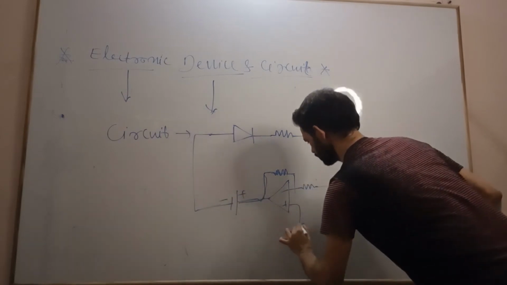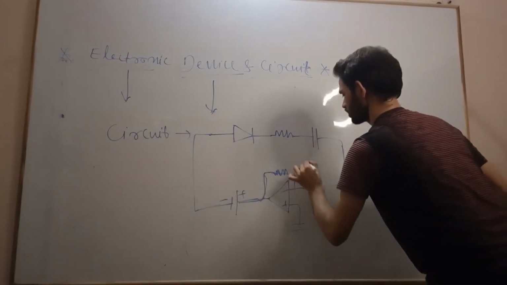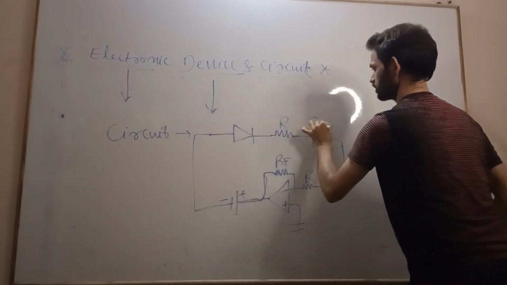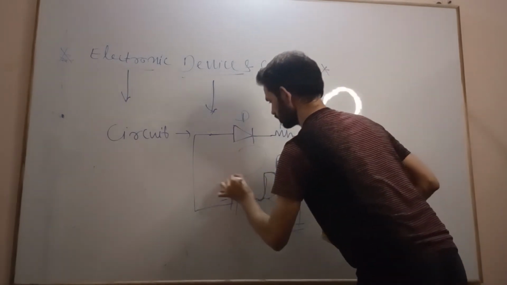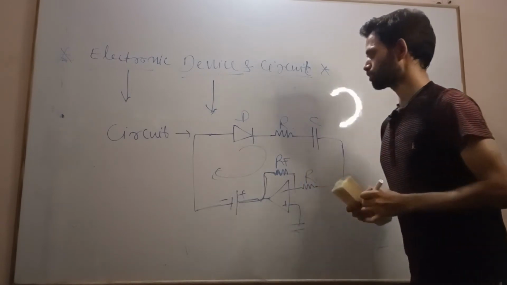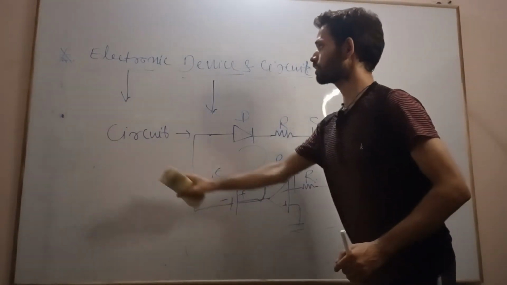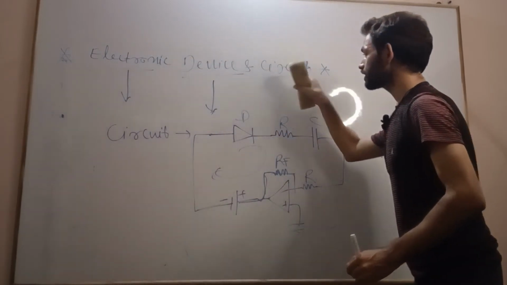Negative, positive, this is a closed loop. This is the diode. So this is our circuit. This is electronic device and circuit.